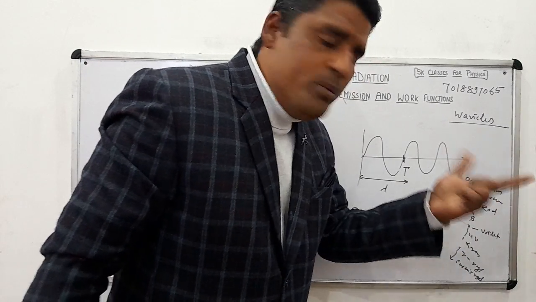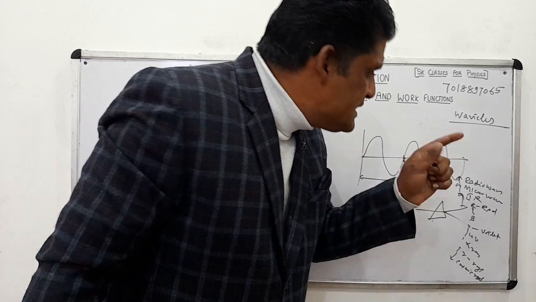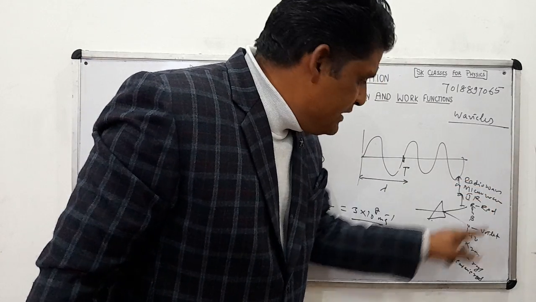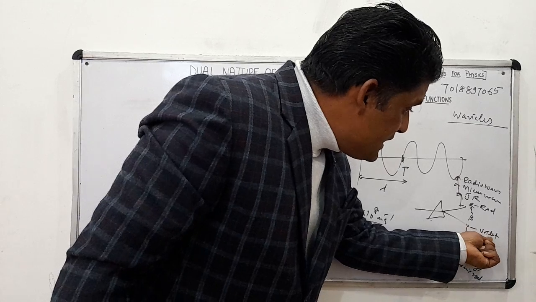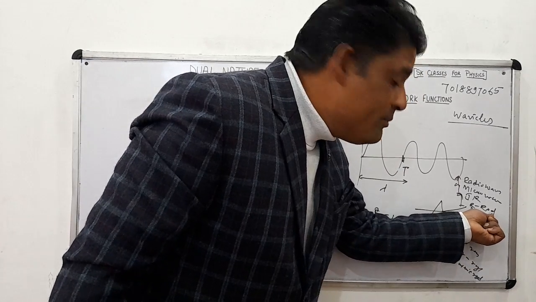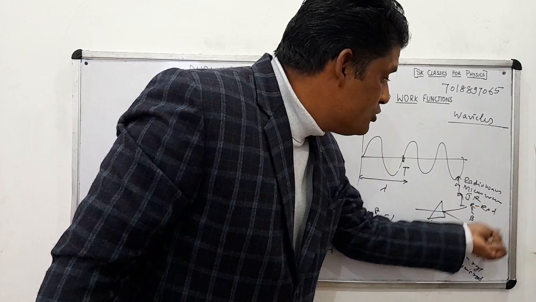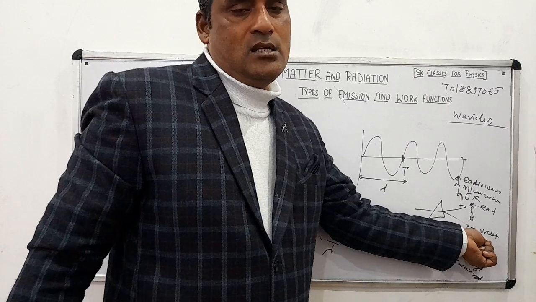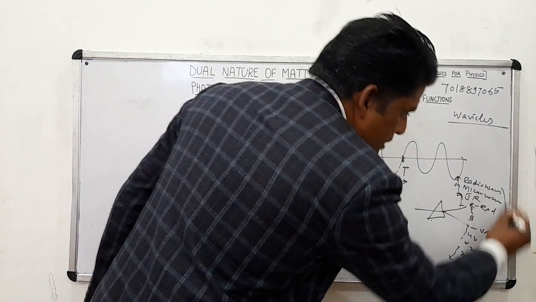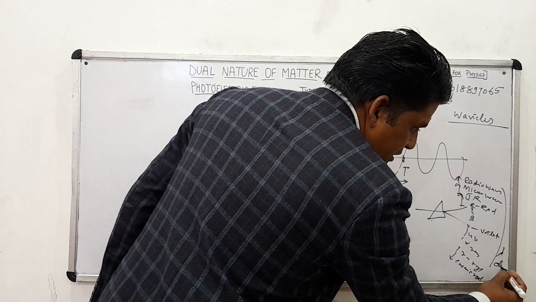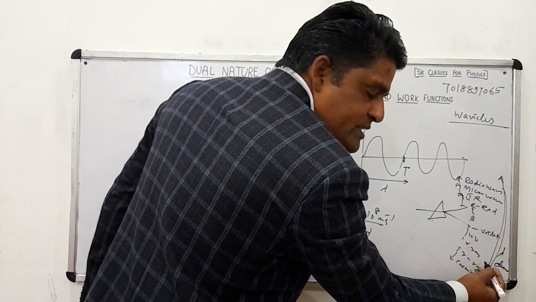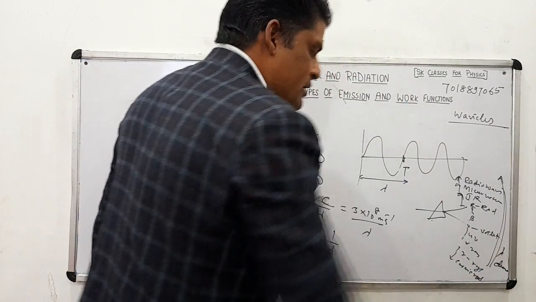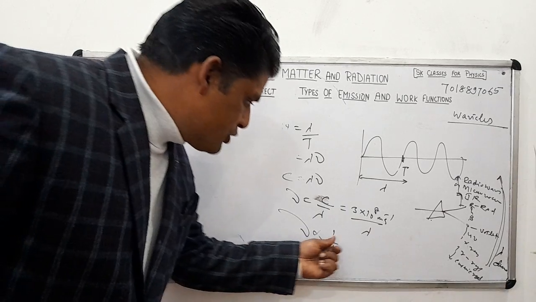Radio waves have lesser frequency and more wavelength, and gamma rays have more frequency. Violet has more frequency and red has less frequency because its wavelength is more, and violet's wavelength is less. As we go toward this side, lambda will decrease and frequency will increase; toward this side lambda will increase and frequency will decrease. Nu is inversely proportional to lambda.